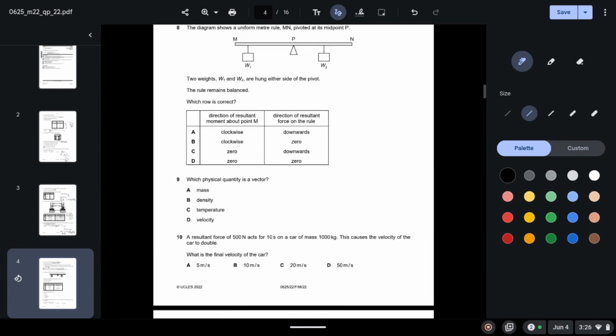Question 8. The diagram shows a uniform Newton rule MN pivoted at its midpoint P. Two weights W1 and W2 are hung either side of the pivot. The rule remains balanced. Which row is correct? So since they have told us that the rule remains balanced, that means that it is in equilibrium, and the condition for equilibrium is that resultant moment and resultant force should be 0. So D is your correct option.